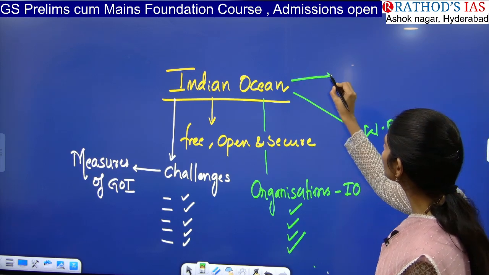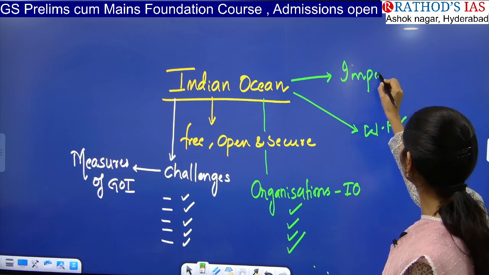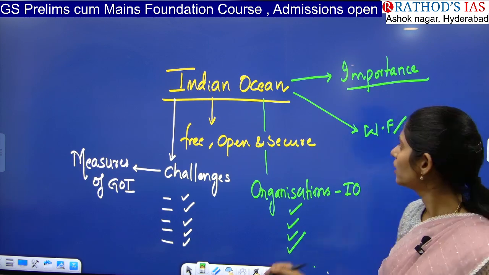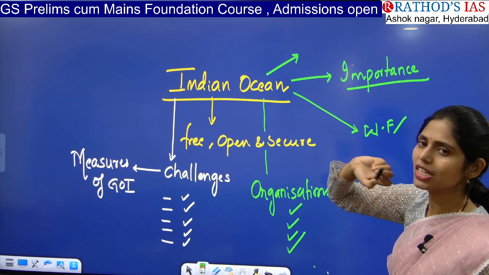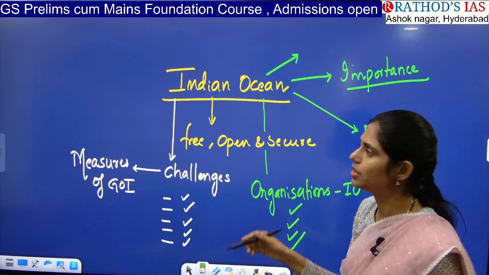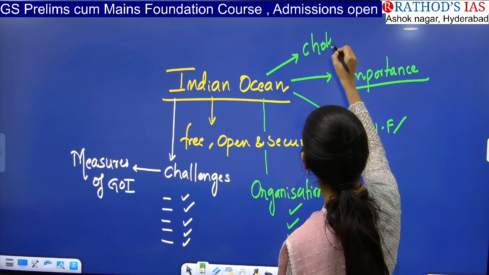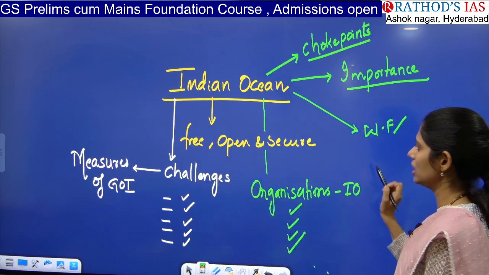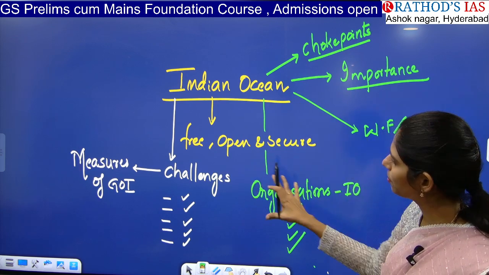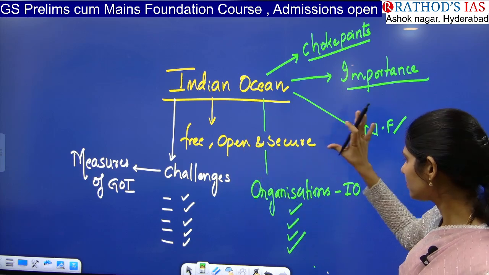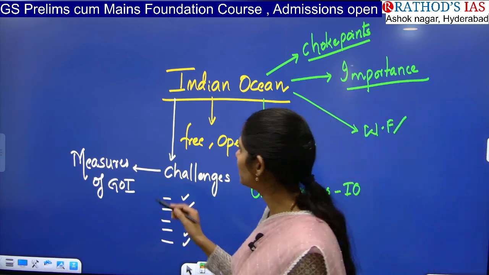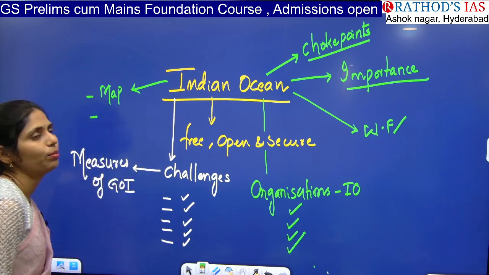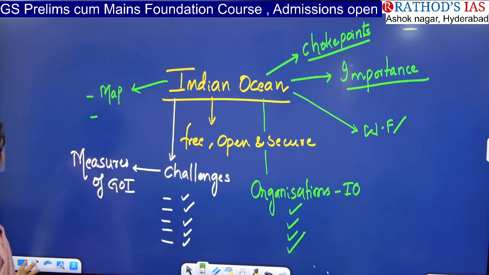Next you have to see the importance of the Indian Ocean: why we are bothered about it, and what its importance is. In the Indian Ocean region, we can also see some important choke points where trade happens, so you have to see the location of those choke points as well. All these are important things that you have to make a note of, according to challenges, organizations, and measures. If possible, look at the map so that you can identify which countries share a boundary directly with the Indian Ocean. That is also very important. I'll show.